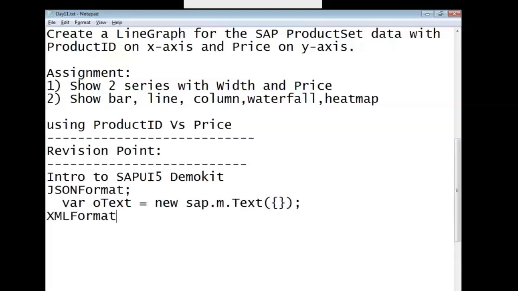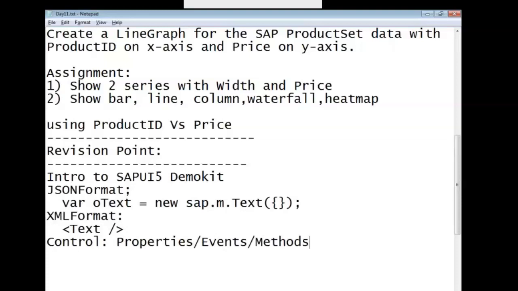If it is in the XML format, we have to write less than text and those properties whatever are there, and every control has properties, events, methods, functions, aggregations. Okay, aggregations means child controls. Fine. For every property you have set and get method. For every event you have attach and detach event. Clear?